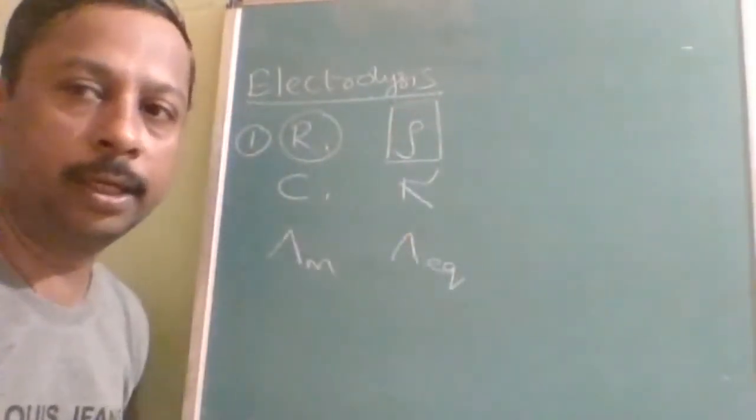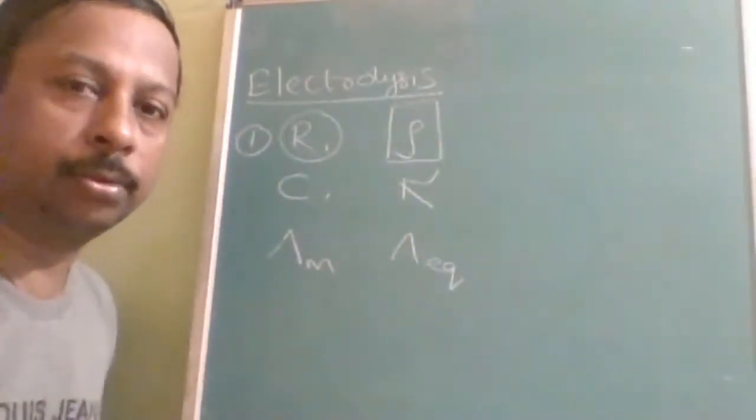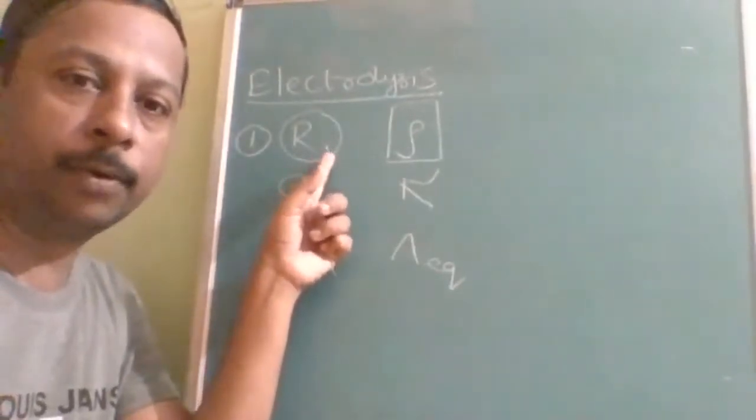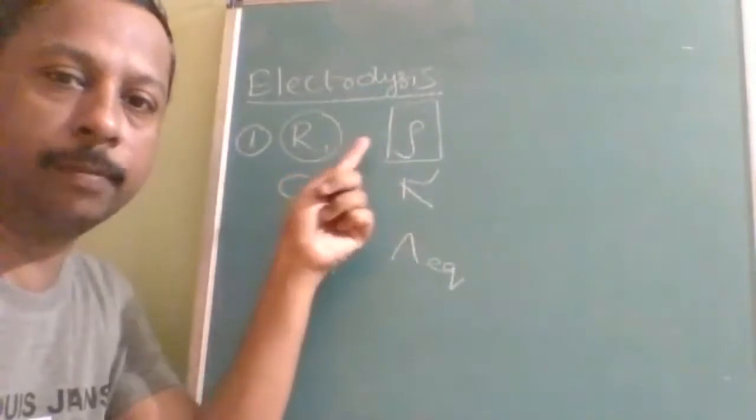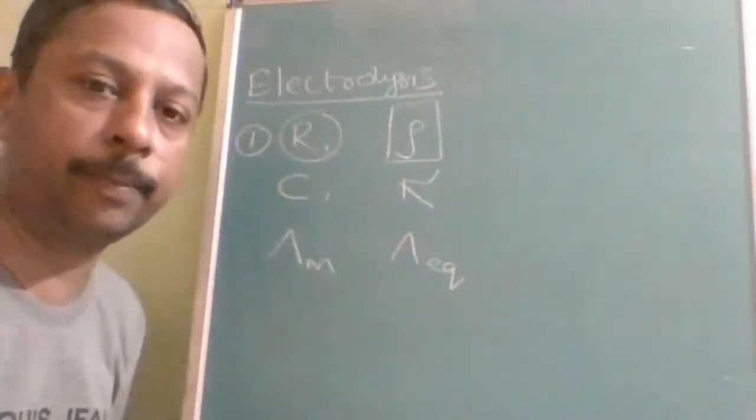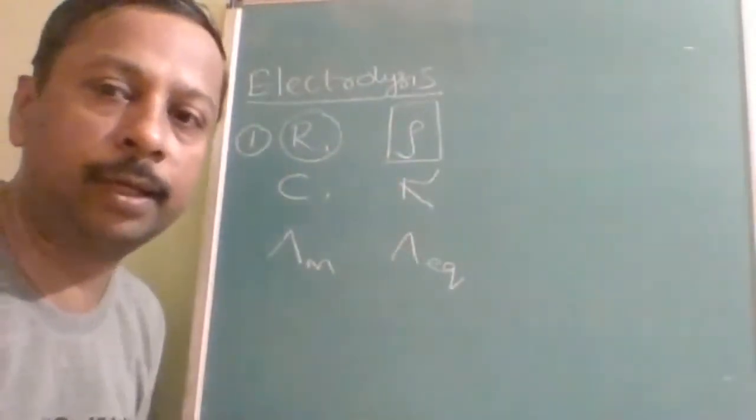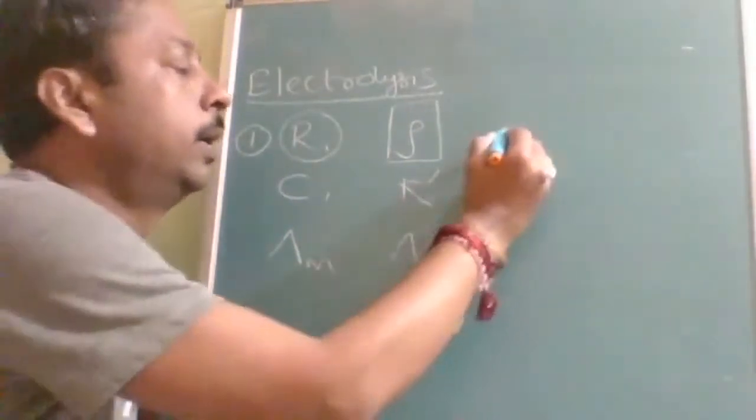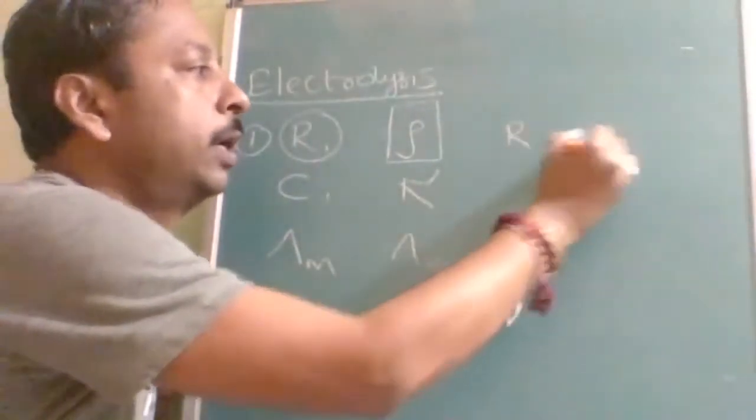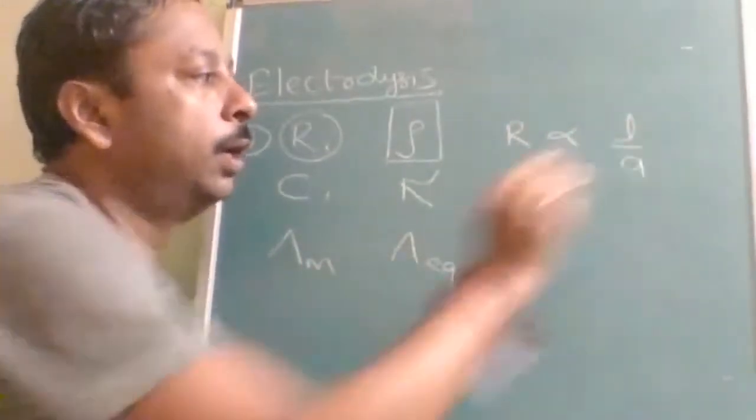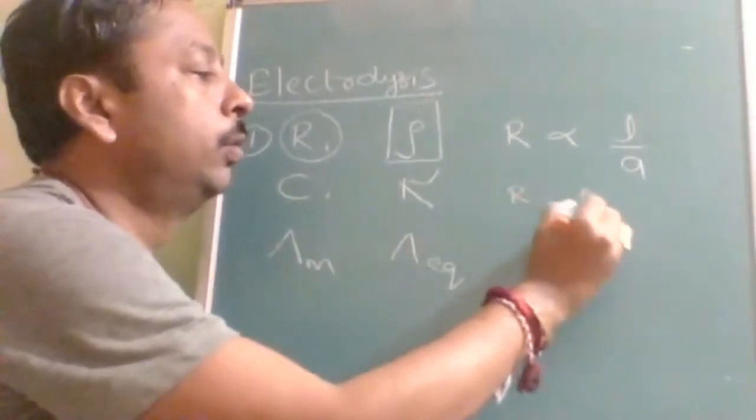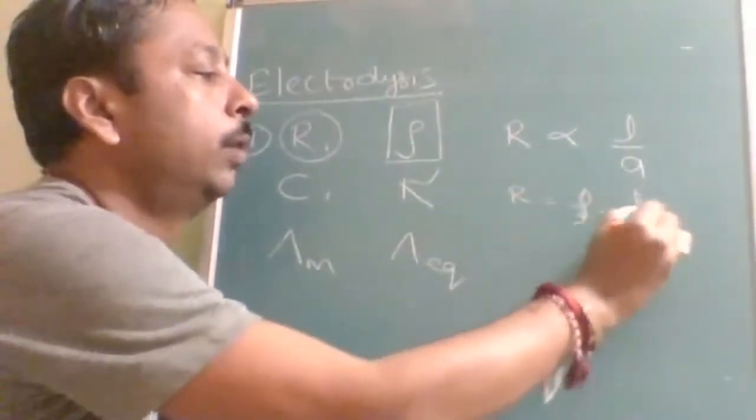There is a question related to thermodynamics also. Resistance is an extensive property, it depends on the quantity, but resistivity is an intensive property because for resistivity everything is specified. R, resistance, is directly proportional to L and inversely proportional to A. So R is equal to rho into L by A.